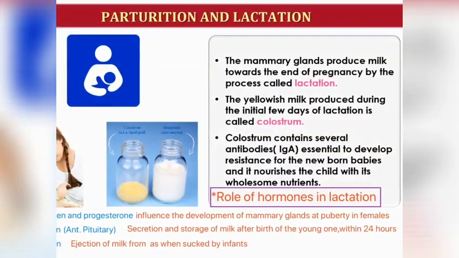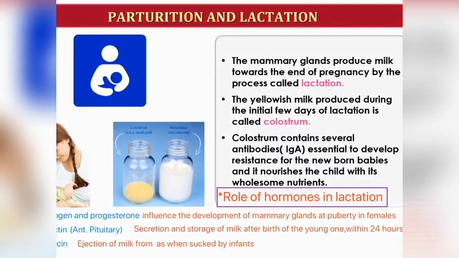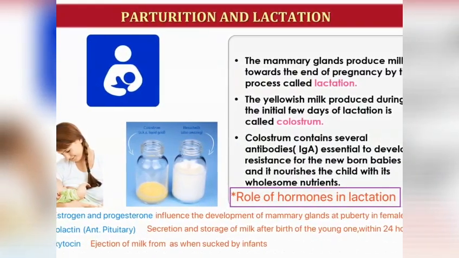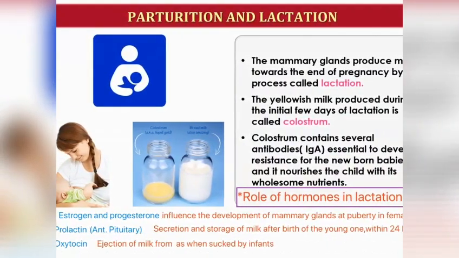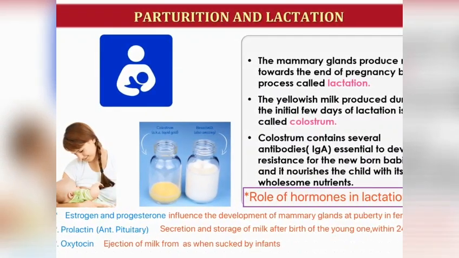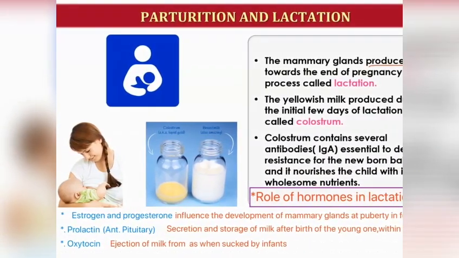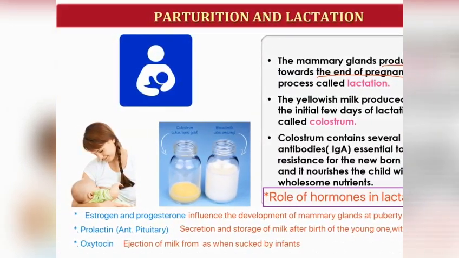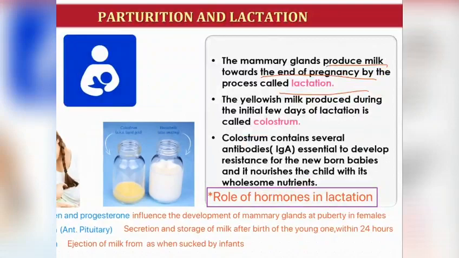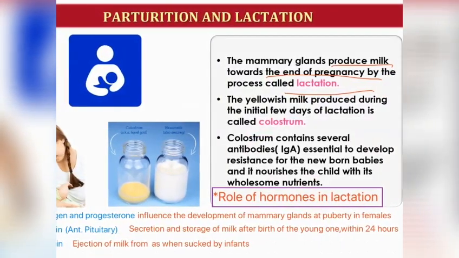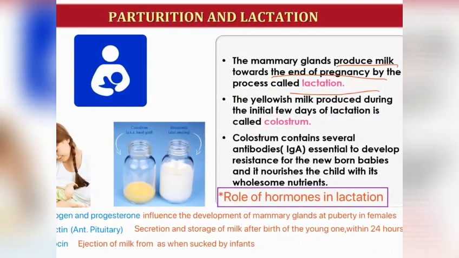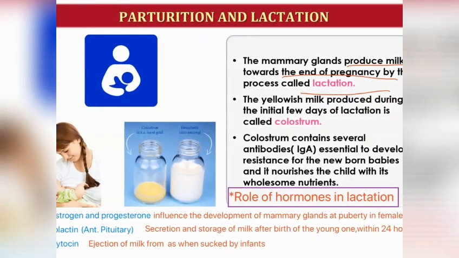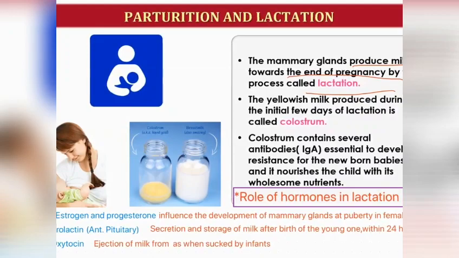Now the baby is delivered. The baby has to be nourished. So nourishment is procured by the mammary gland of the mother. The mammary gland produces milk towards the end of the pregnancy, and the process is called lactation. The female's mammary glands undergo differentiation during pregnancy and start producing milk towards the end of the pregnancy and after the birth of the young one.